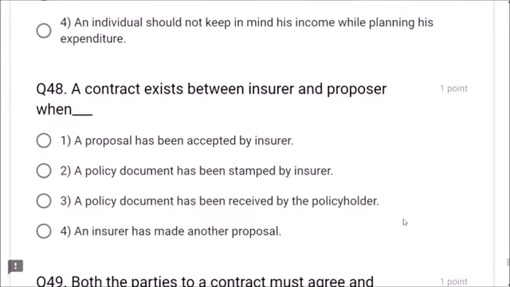Next, question number 48. A contract exists between insurer and proposer when a proposal has been accepted by the insurer.